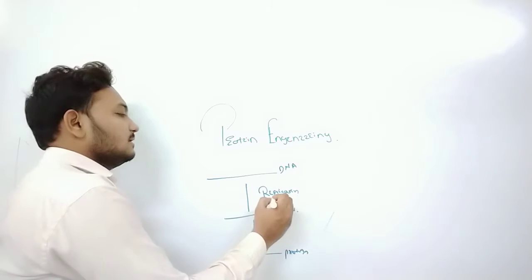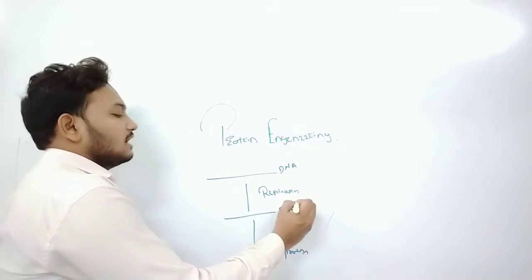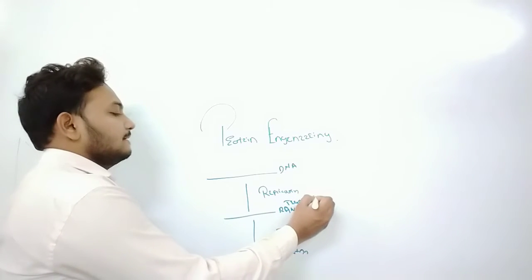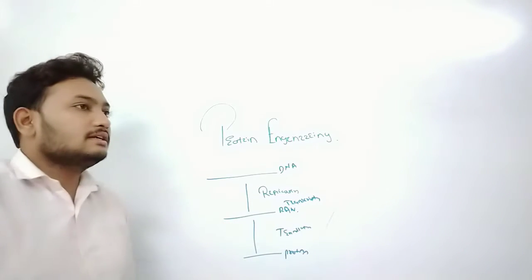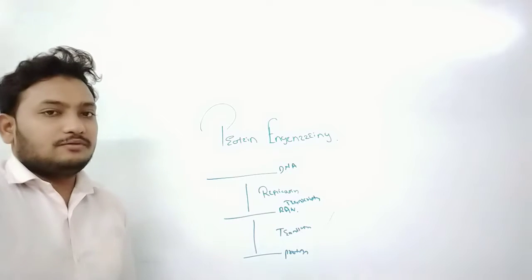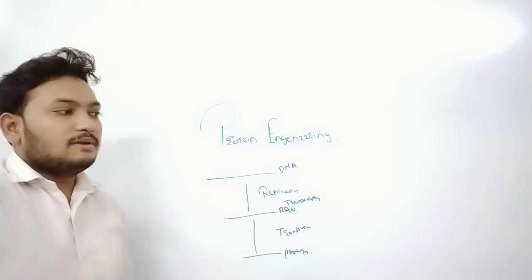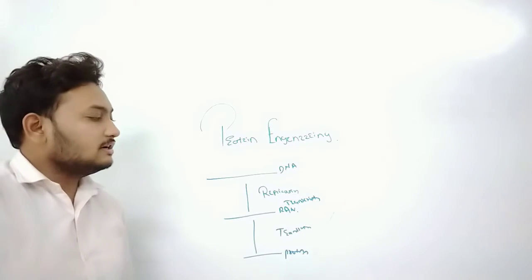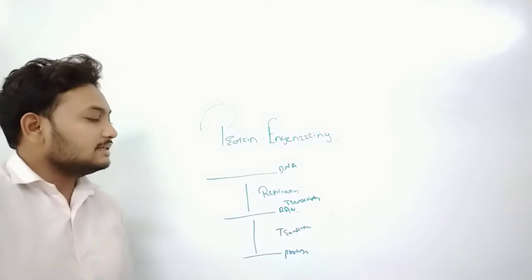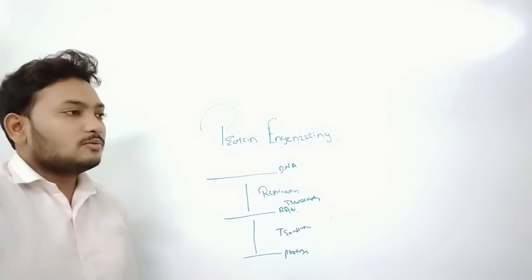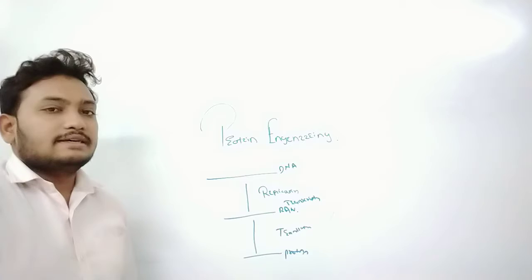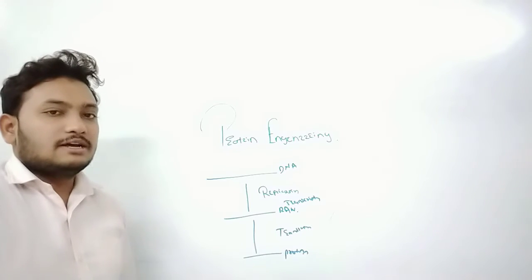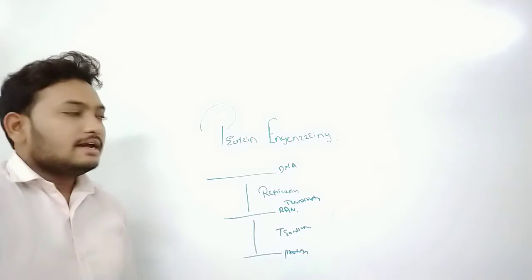First DNA replication happens, after that transcription happens, then there is translation. Firstly the DNA replicates itself using different replicating enzymes, then the DNA is converted into RNA. This process is known as transcription, and the RNA is converted into protein. This process is translation. This is known as the central dogma of protein synthesis. We already discussed this in a before lecture.